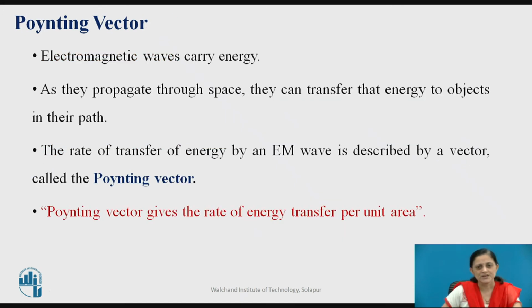So what is the Poynting vector, and how is it related to electromagnetic waves? Electromagnetic waves traveling through space carry energy, and as they propagate through space, they can transfer their energy to the objects in their path. The rate of transfer of this energy by an electromagnetic wave is described by a particular vector, which is defined as the Poynting vector. So the Poynting vector gives the rate of energy transfer per unit area by the electromagnetic wave.